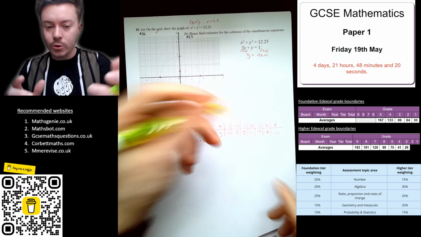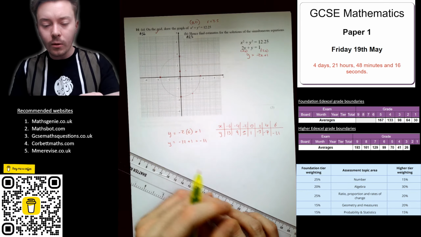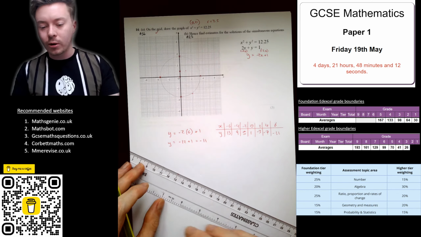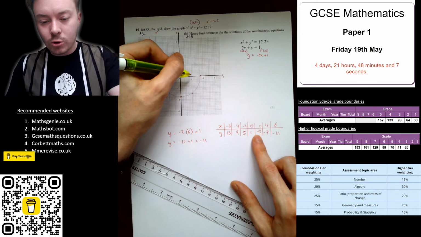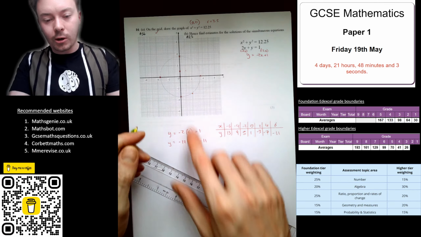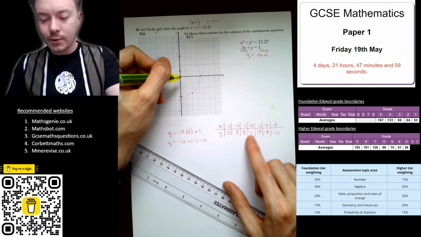You don't have to plot all these points, we can just plot a couple, because we know it's going to be a straight line, it's got to be accurate. If you're unsure, the more points you plot, the better, the more accurate your line is going to be, but generally 2 should be fine as long as you've done them well. So 2 and negative 3, that's good, that's on there, so that is going to be very close to the solution. I know it's going to be going up like this.